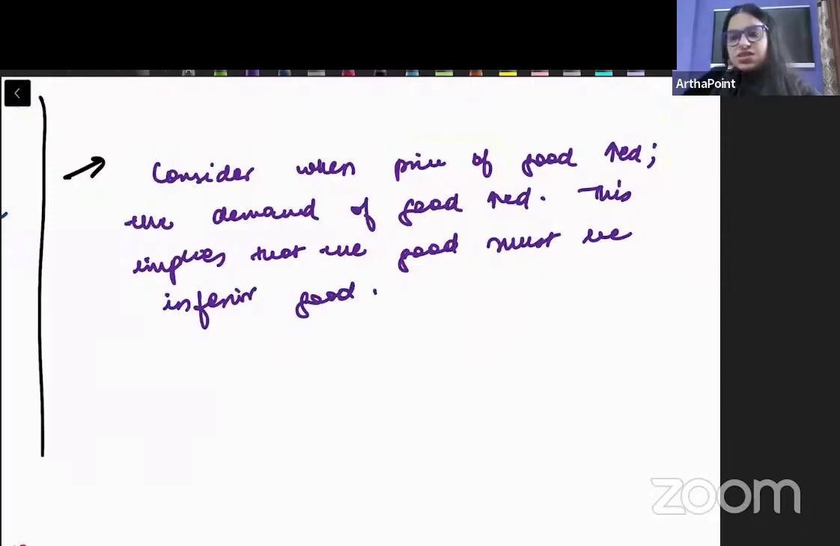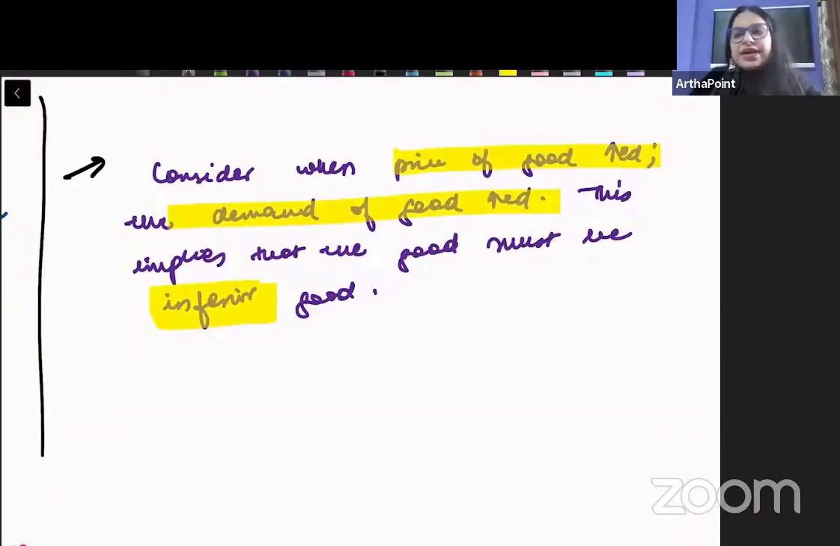When price increased, demand of the good increased. This implies that the good must be an inferior good. The most important thing, beta, is that inferior goods follow the law of demand. They follow the law of demand, so this cannot be an inferior good. This can at max be a Giffen good, where the price increased and the demand increased.